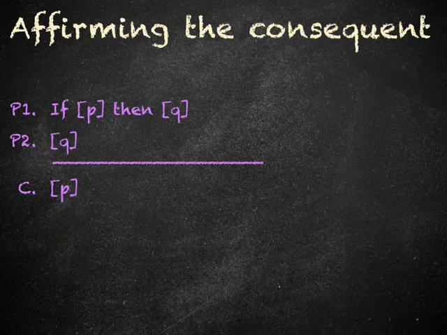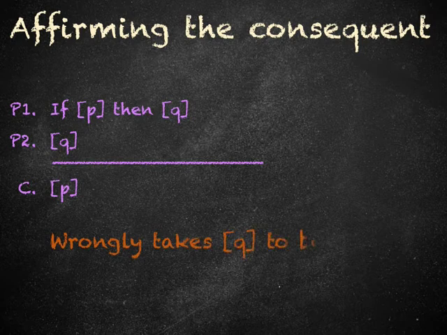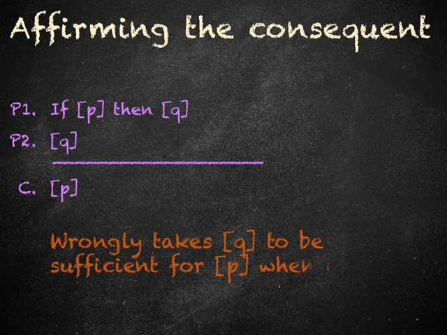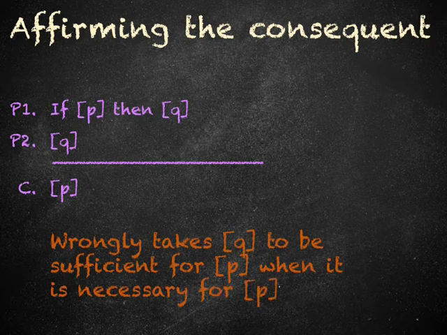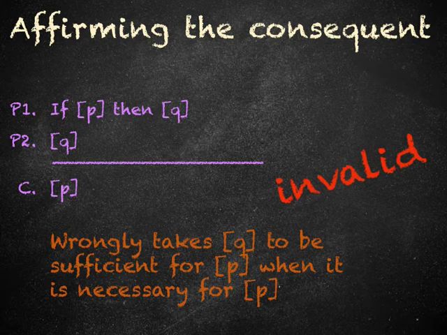Similarly, the fallacy of affirming the consequent is making the mistake of treating the consequent as if it is a sufficient condition for the truth of the antecedent. It isn't. Our conditional sentence tells us that the consequent is a necessary condition of the antecedent being true. Rightly or wrongly, it tells us that it can't be raining without the ground being wet. It doesn't tell us that seeing the ground is wet is enough to tell us that it is raining.